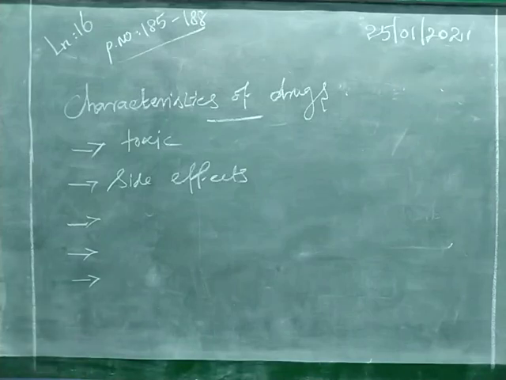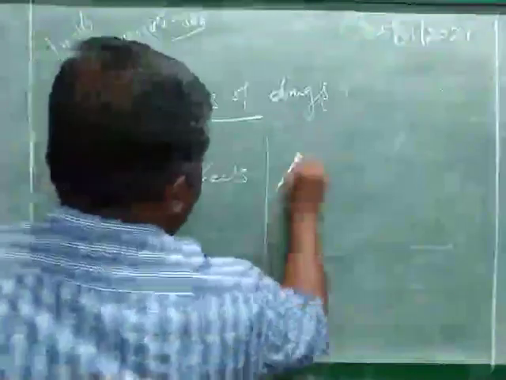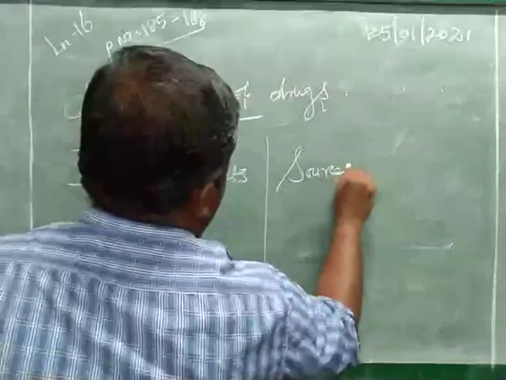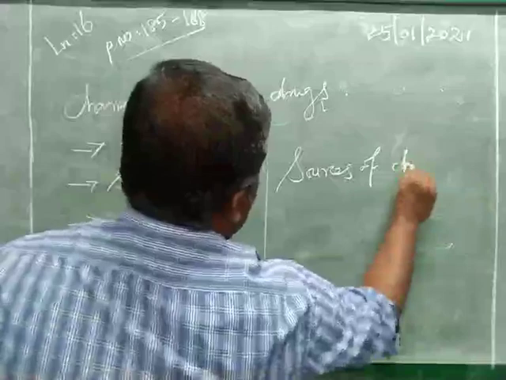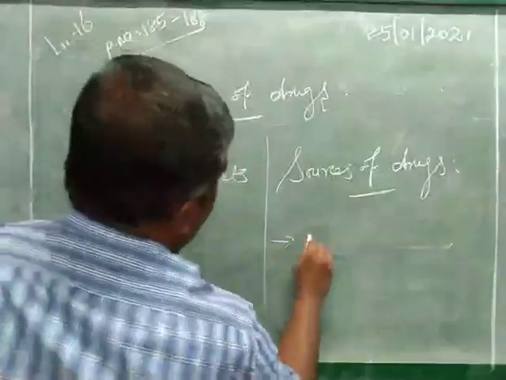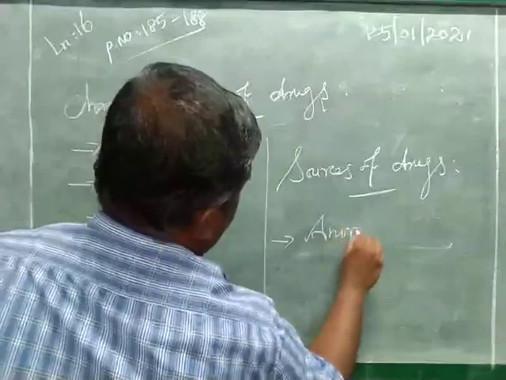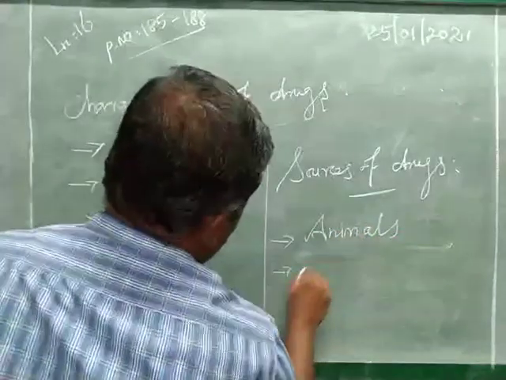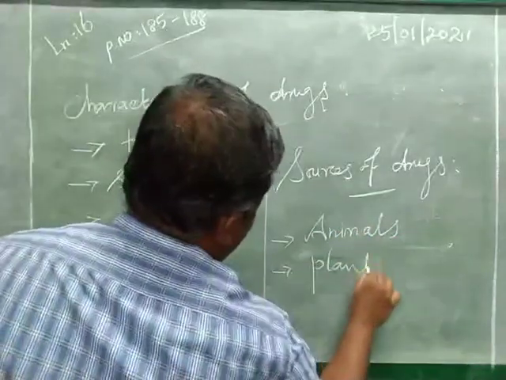Next one, sources of drugs. There are two main sources. One is animals, second one is plants.